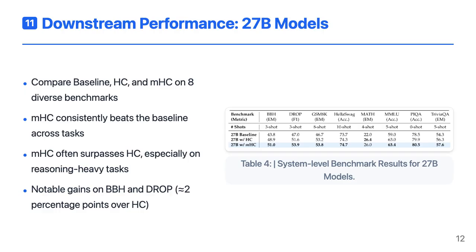mHC goes a step further. It consistently outperforms the baseline and usually edges out HC as well. The gains are particularly clear on reasoning-heavy benchmarks like BBH and DROP, where mHC adds a couple of percentage points over HC. So you're not just getting a more stable training process, you're also getting better task performance.